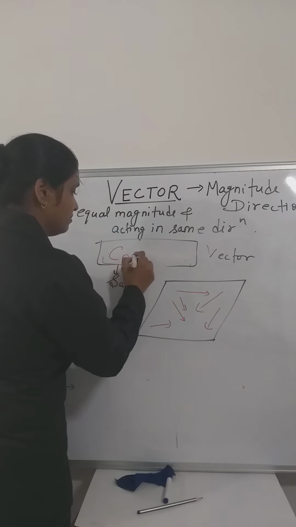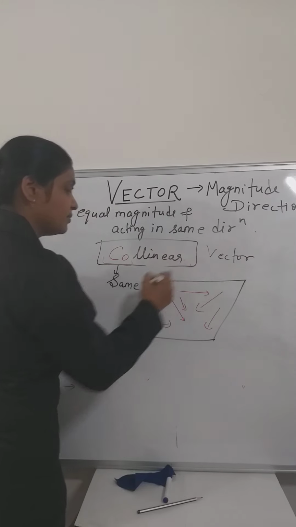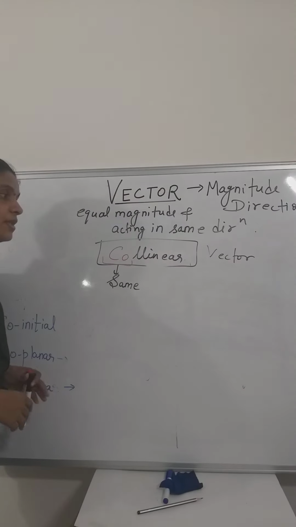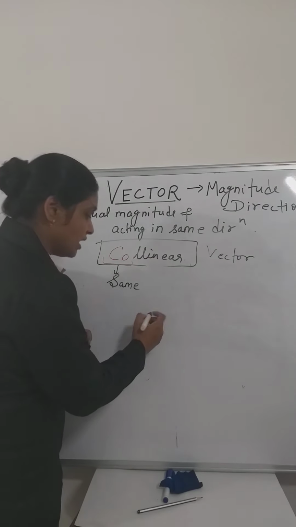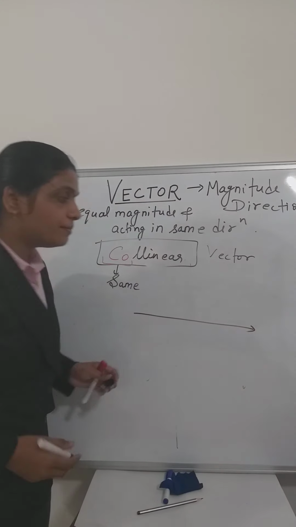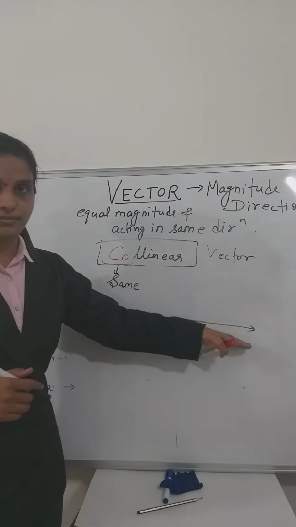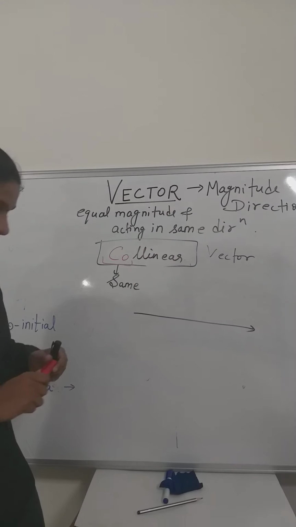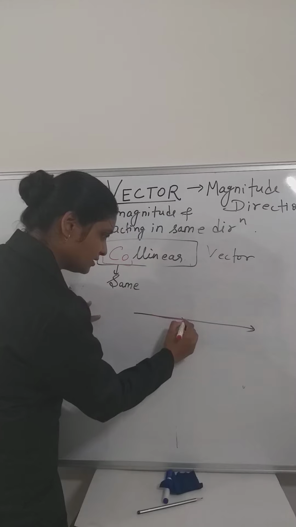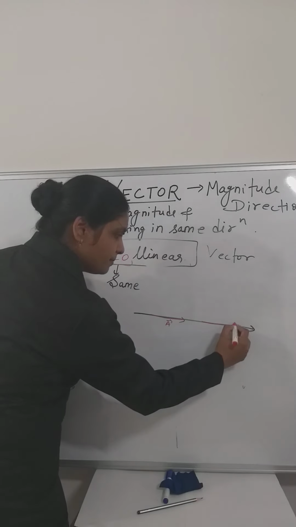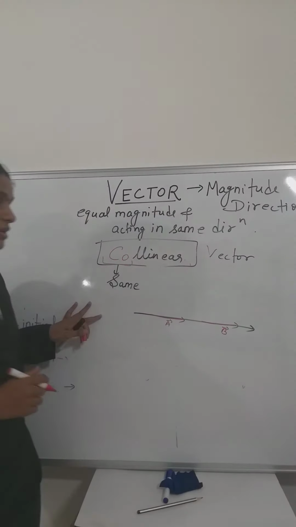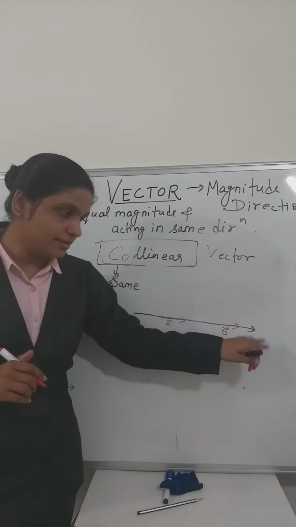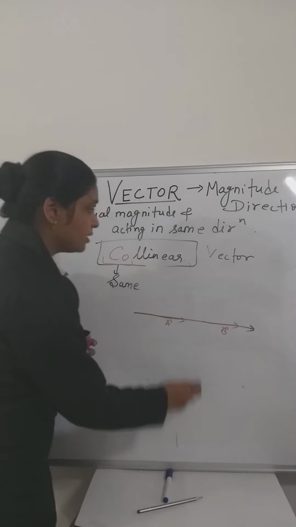Now the last one in this is collinear vectors. What are collinear vectors? Collinear vectors are those vectors which are present in a single line, or which are lying on one line. Just see this, one vector is there, A vector, B vector. A and B are collinear because they are acting on one line, right? Now come to the next.